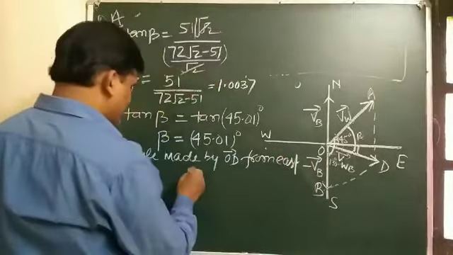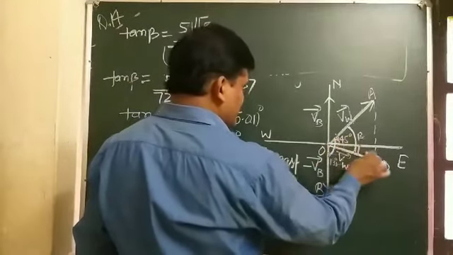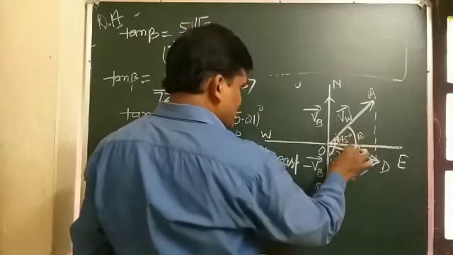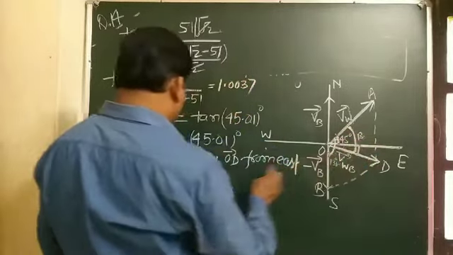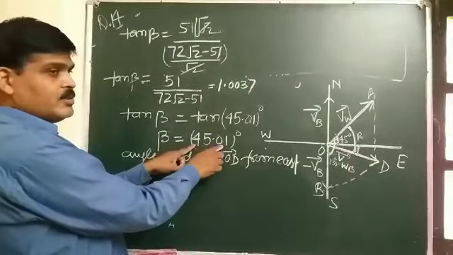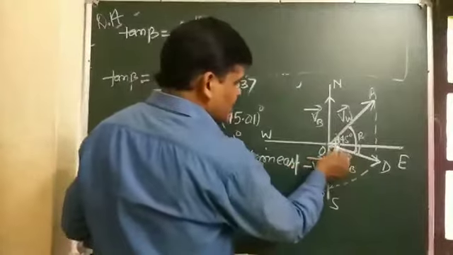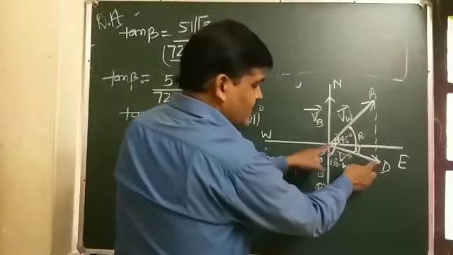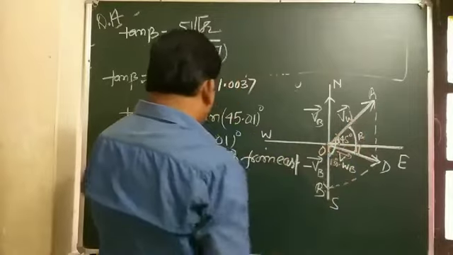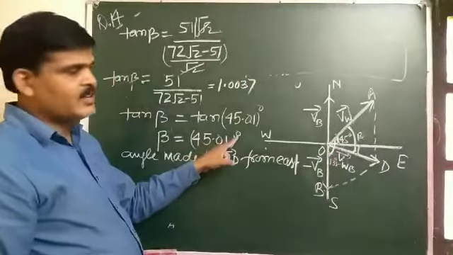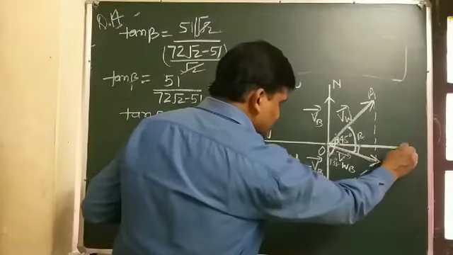Initially the angle is 45 degrees, and this will be calculated as 45.01 degrees. So OD is the resultant vector, which makes an angle of 45.01 degrees.